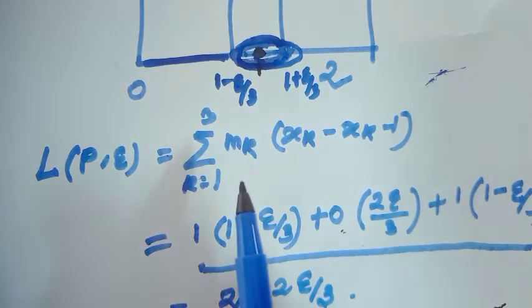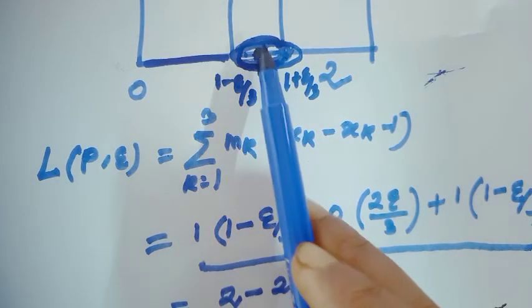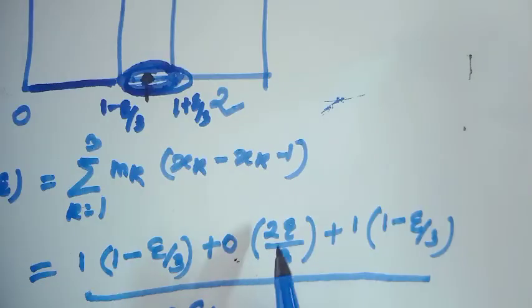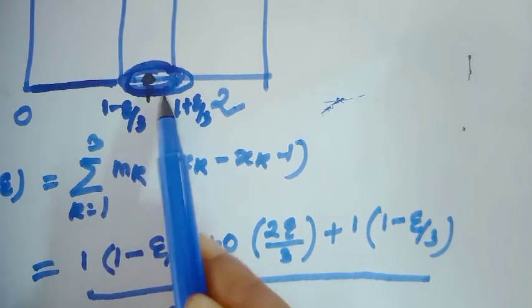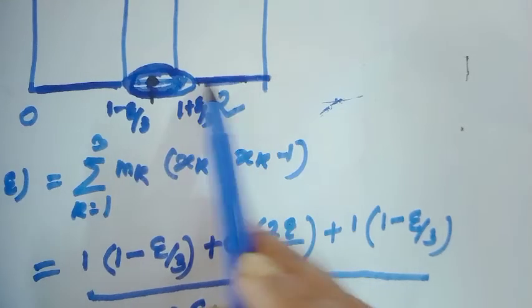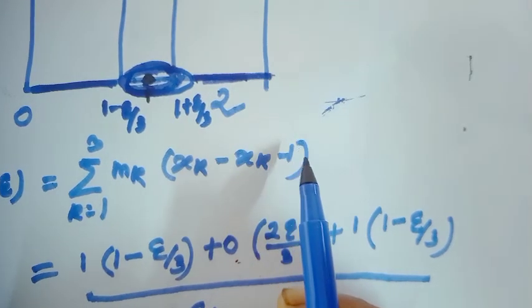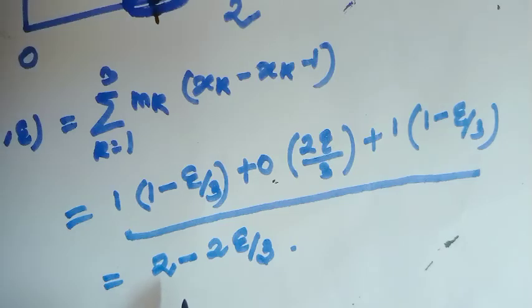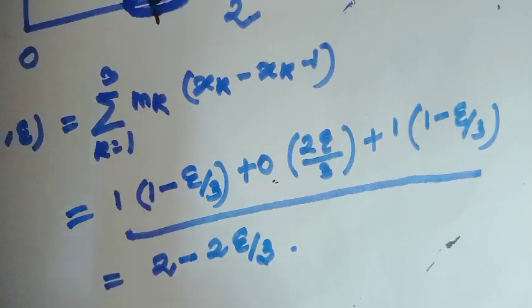That means the infimum of the function in this subinterval would be 0. Then for this subinterval the value would be 0 times 2 epsilon over 3, plus for the last subinterval the functional value is also 1, so this would be 1 times 1 minus epsilon over 3. This value would be 2 minus 2 times epsilon over 3.